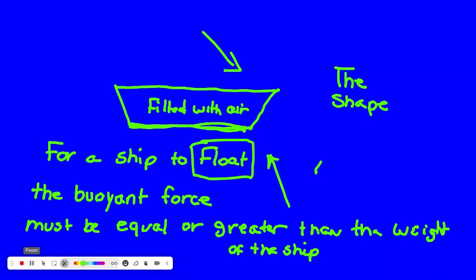Now let's look at Archimedes' principle. Let's clear this out. Maybe we'll keep this. Let's do yellow. It's all right over here. Archimedes' principle.